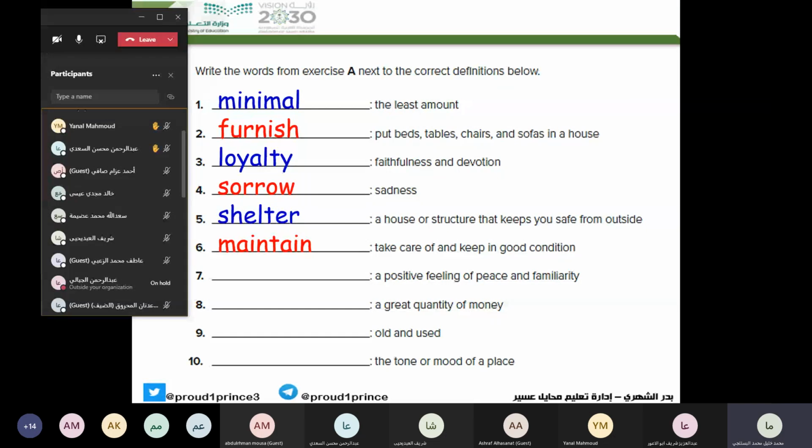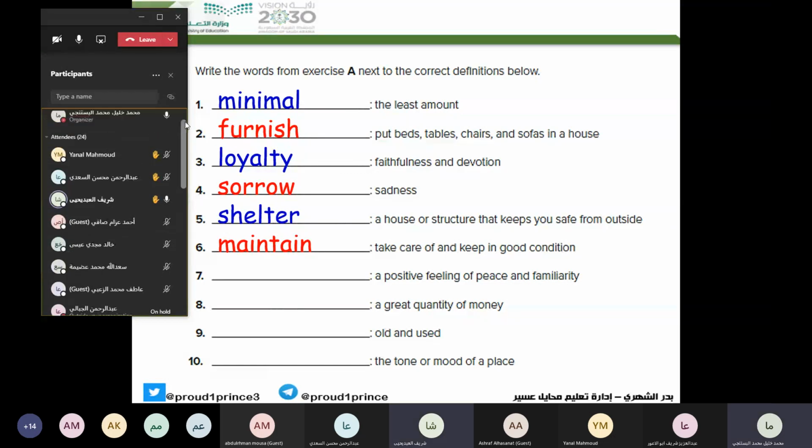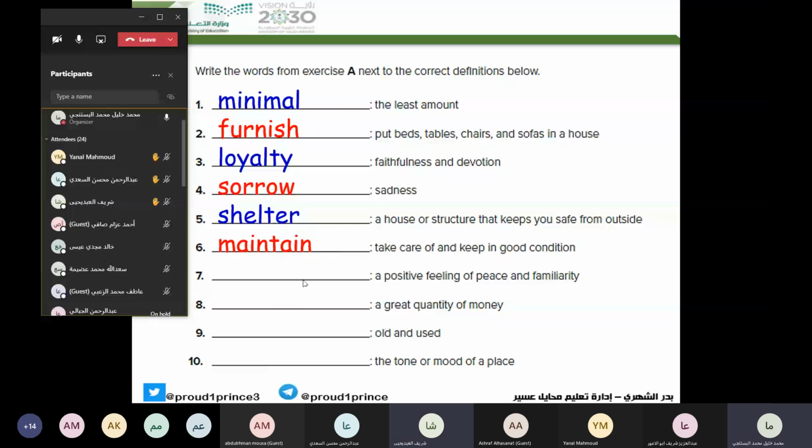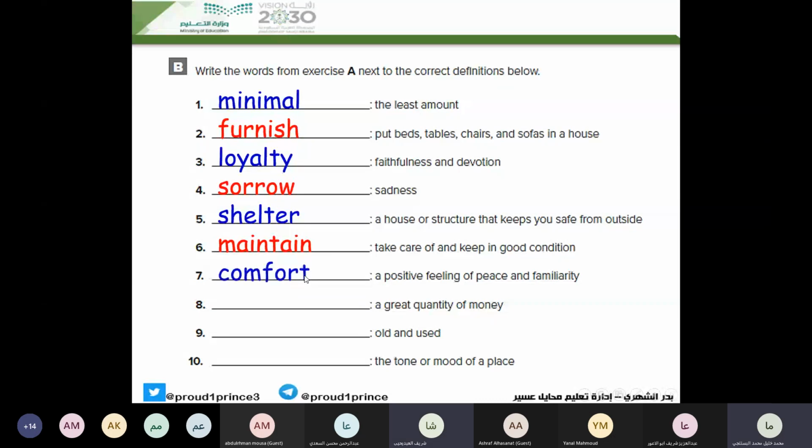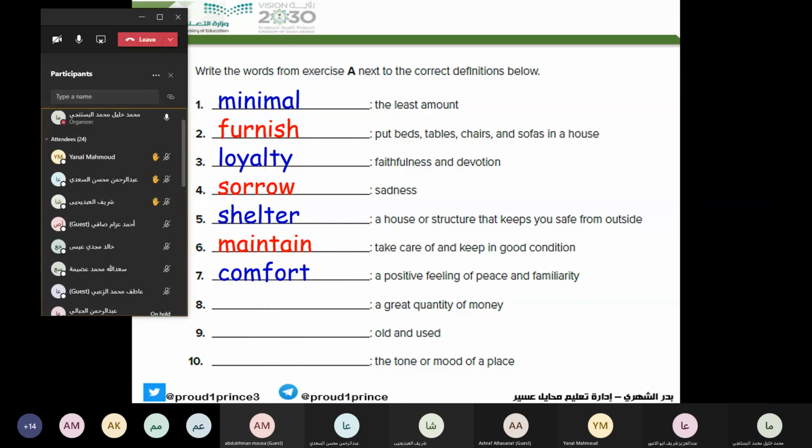positive feeling of peace and familiarity. Sharif. Comfort. Good. Comfort. Now, next, I think it is easy. Abdurrahman Saadi. Yes. A great quantity of money.